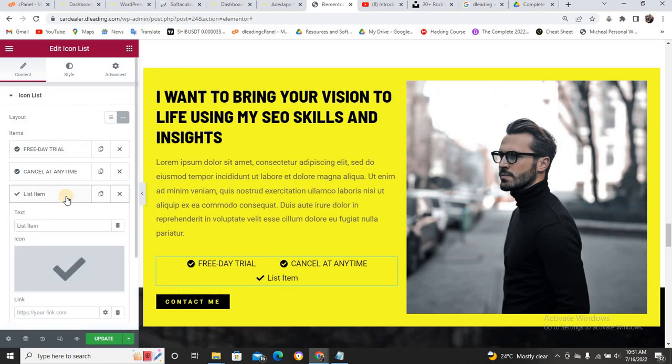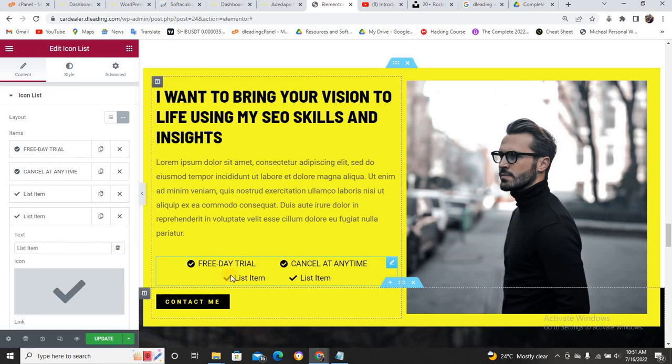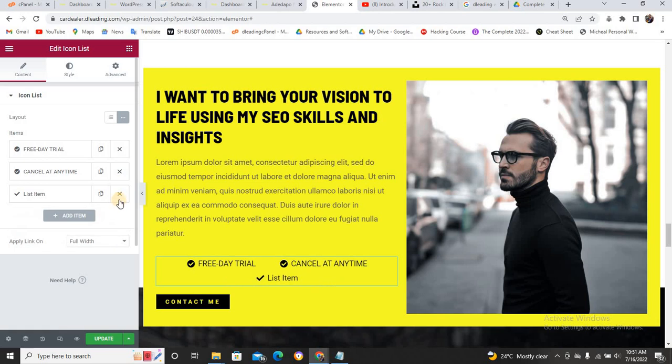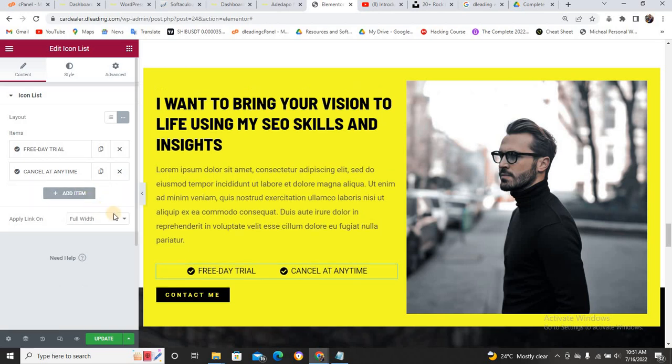So let us say I add one. I also add another one again. It's going to make it 2 by 2. Can you see? And you're going to space it and do whatever. But I will leave it like this. First one. I think it's okay like this.